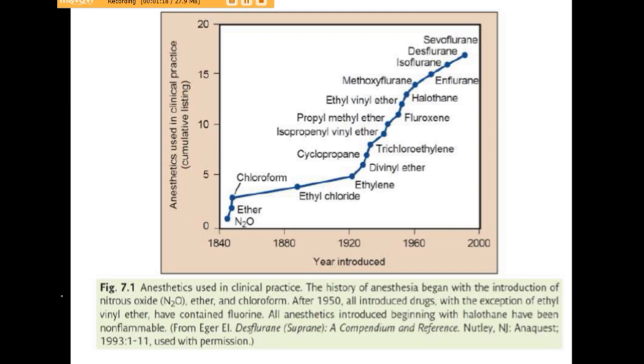of nitrous oxide. And with the picture here you can also see that after nitrous oxide there was development of many more inhalational agents discovered as anesthetic agents. After N2O it was ether, then chloroform, and after the discovery of halothane, which is a halogenated inhalational anesthetic agent, many more inhalational anesthetic agents were developed which are non-inflammable and non-irritant. And before the discovery of halothane, almost all the agents were inflammable in character except nitrous oxide.